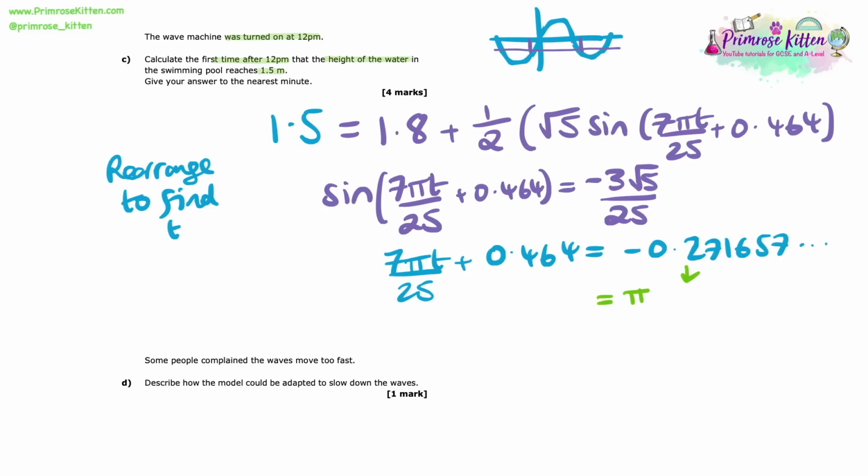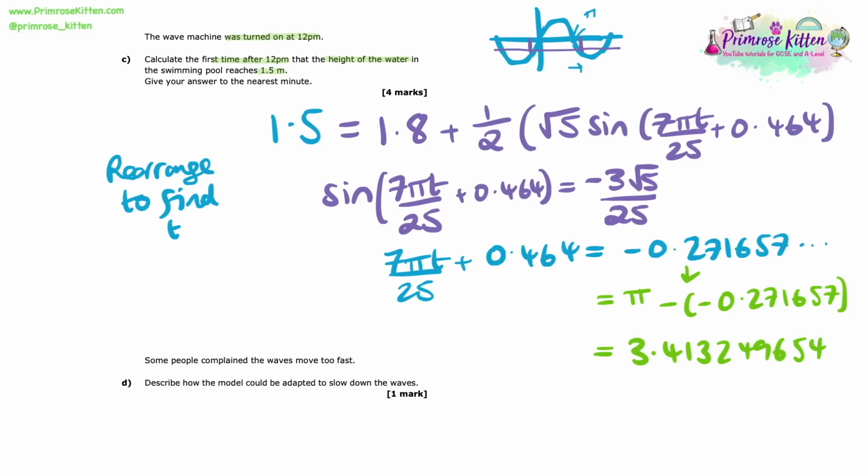We can get that by taking pi, which is at this point here, and adding on that 0.271657. Or you could think of it as pi minus the answer from the calculator, as that method always works to find the other sine solutions.